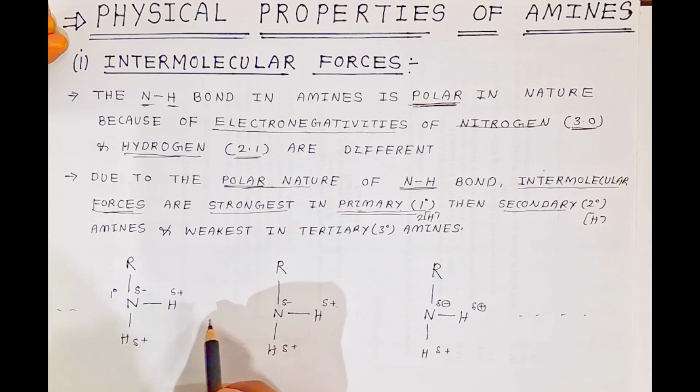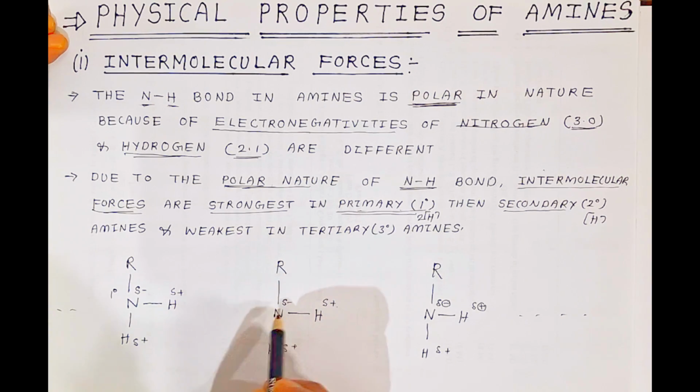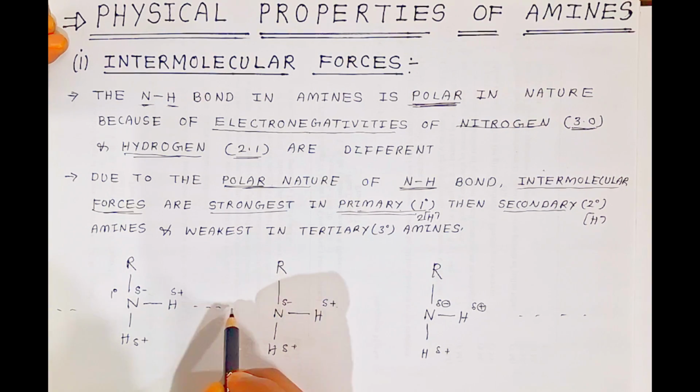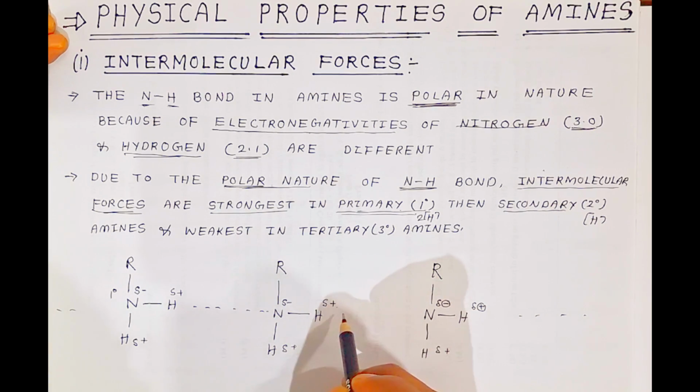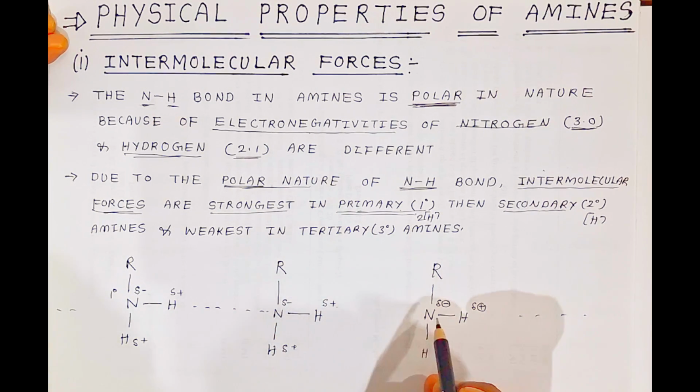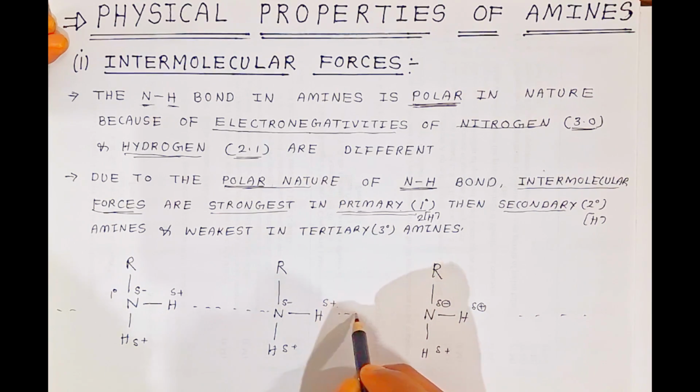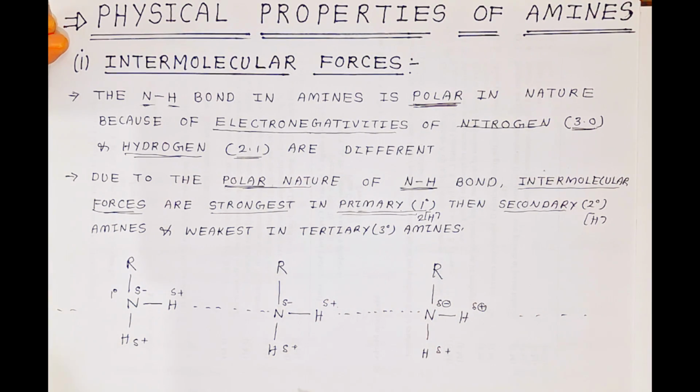Now how are they held together to each other? Because of this delta positive and delta negative, there will be an attraction that I am showing with a dotted line. This is the hydrogen bonding. Here also there will be an attraction. One molecule will attract another molecule by hydrogen bonding, which I am showing with dots. Both of these we call hydrogen bonding.